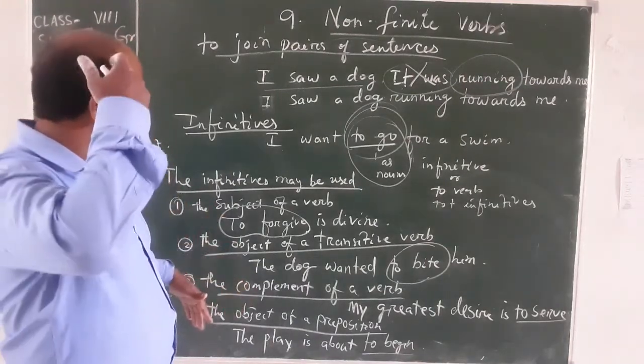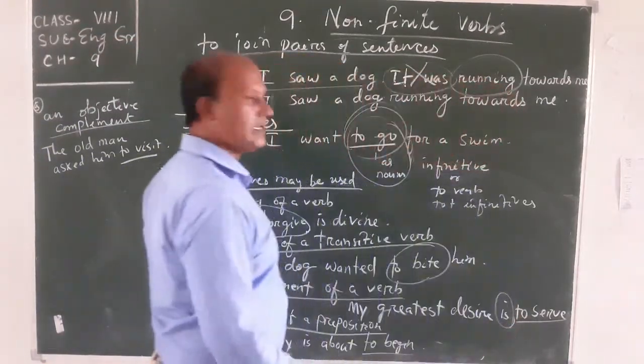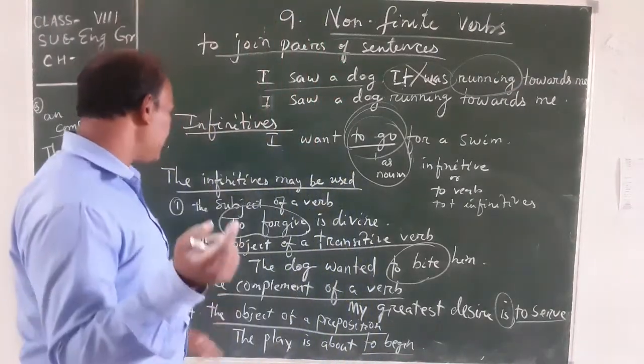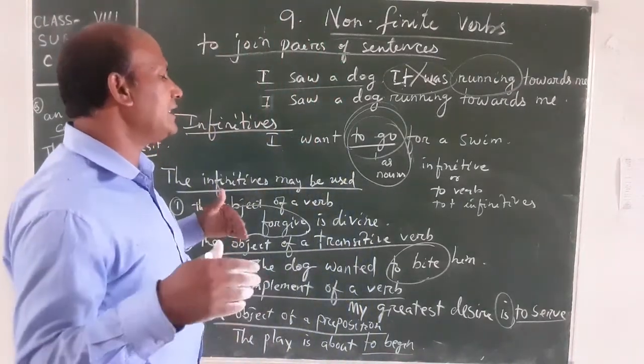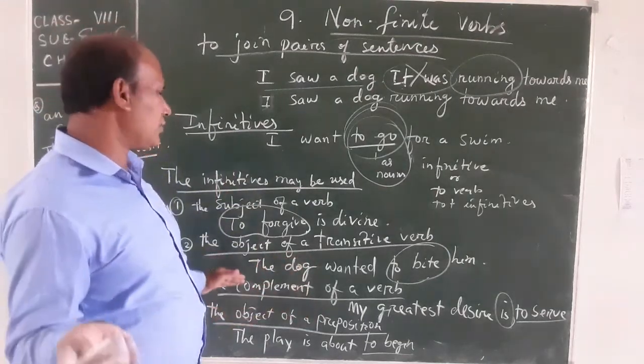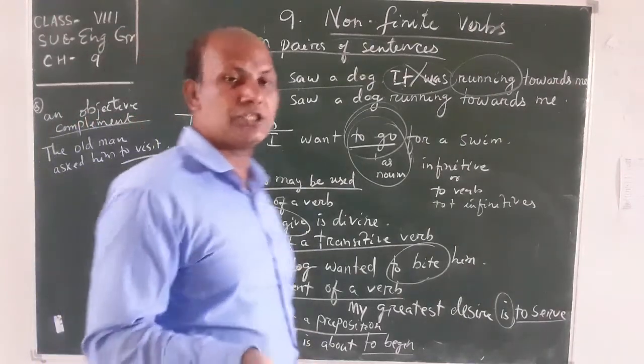Let's discuss the complement of a verb. You know, complement of a verb means what comes after the verb. Like is, am, are, these are all verbs or helping verbs. Let's see, my prepared example is: to serve. Is to serve is the complement of the verb. It's clear.